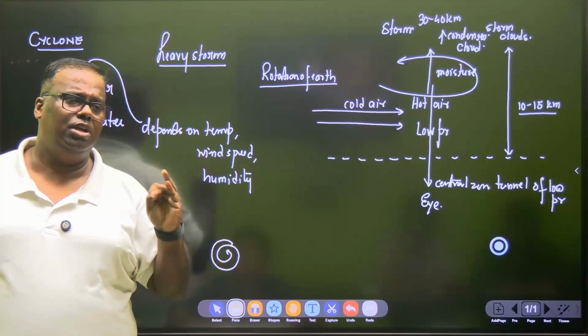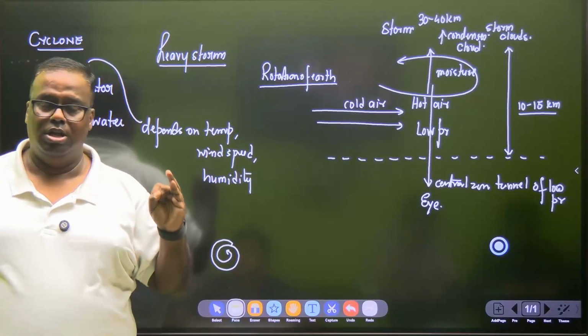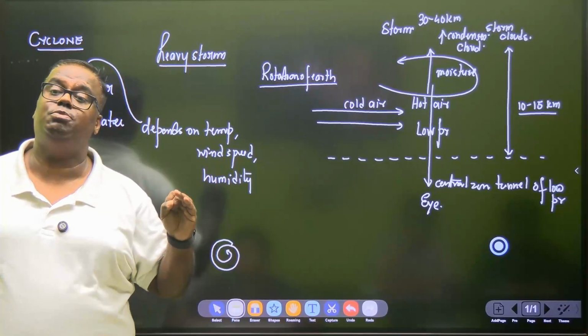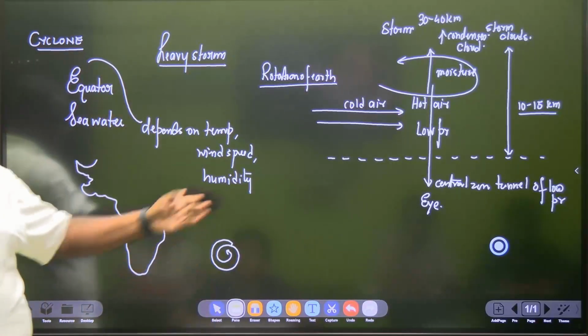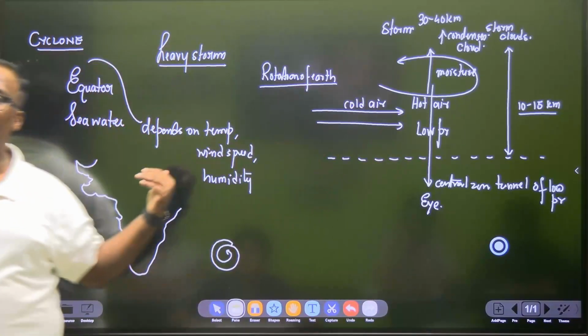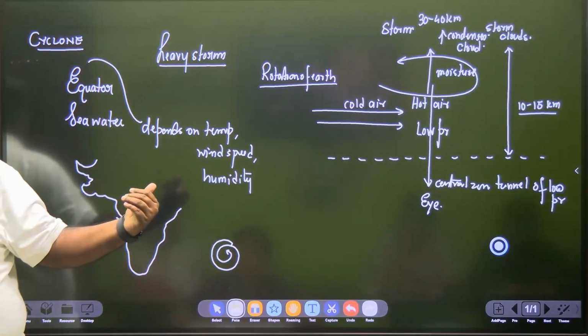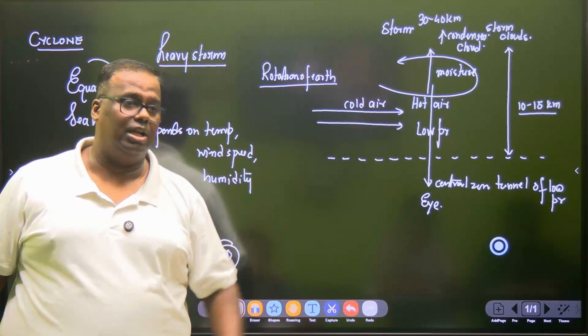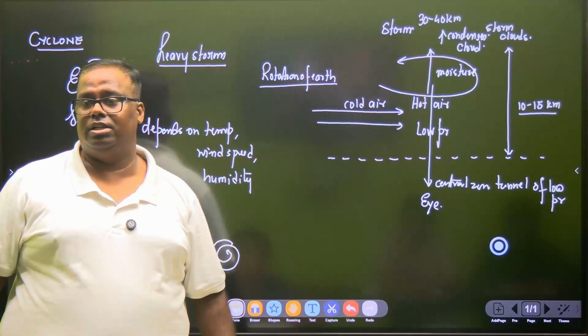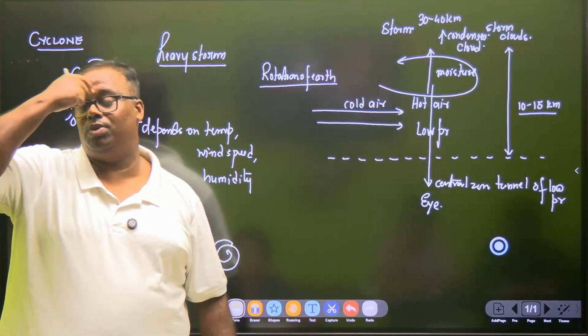Then torrential rainfall will go on. Plus there will be high speed winds. These winds will create a lot of havoc, and the water will also start splashing on the coastal area. So in earlier days, cyclones used to bring maximum damage. Now, with satellite photography and satellite radar techniques, we can anticipate when a cyclone will come.